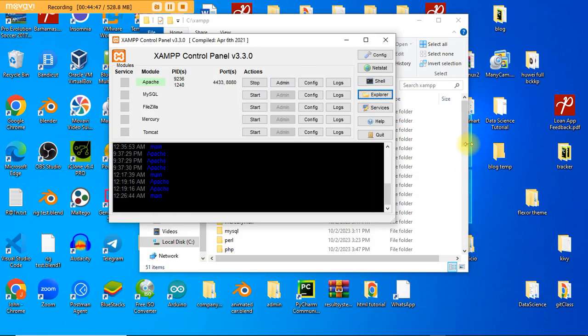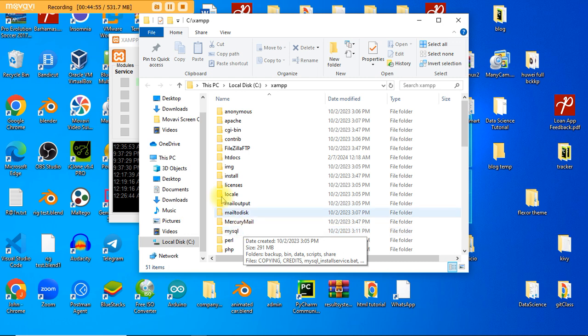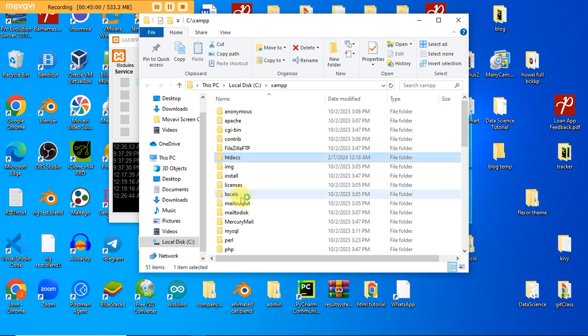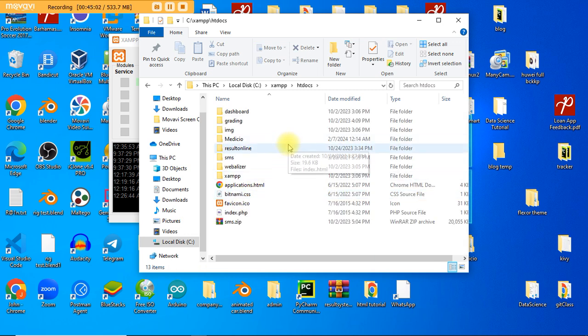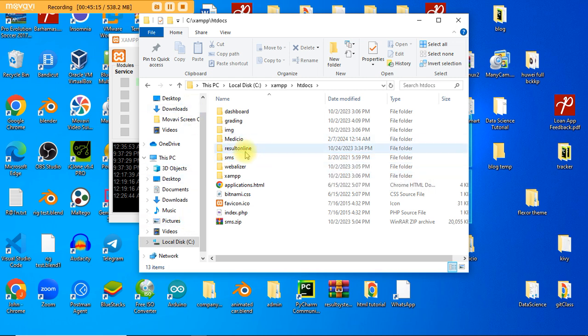So let's go ahead and locate our files. If you can still remember, where did we drop the file? We dropped it at htdocs. So I'll double click on htdocs. If you see all these grading and results online, they are projects, like I'm showing you now. Actually, those ones I used PHP to build them.